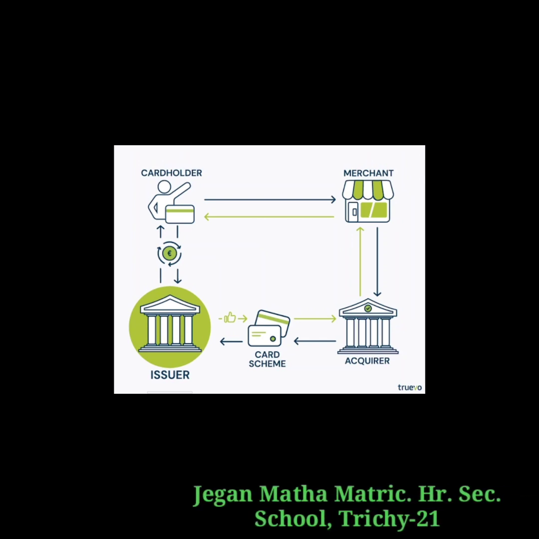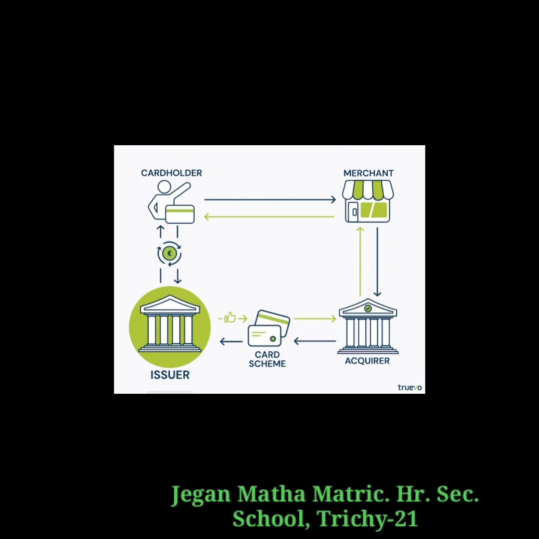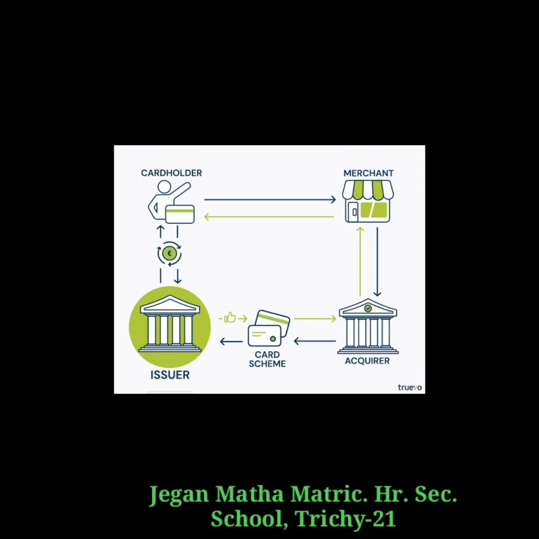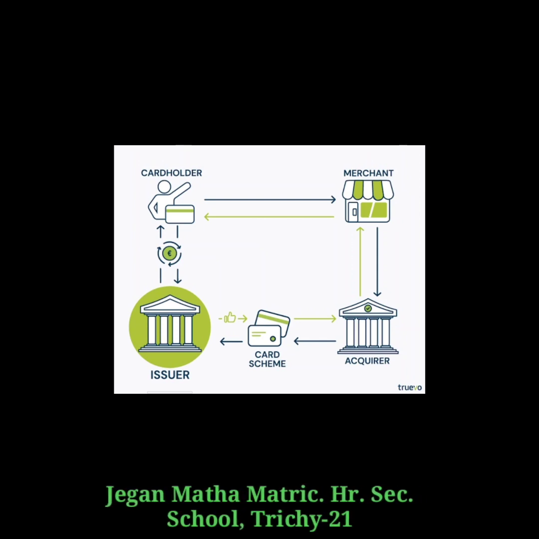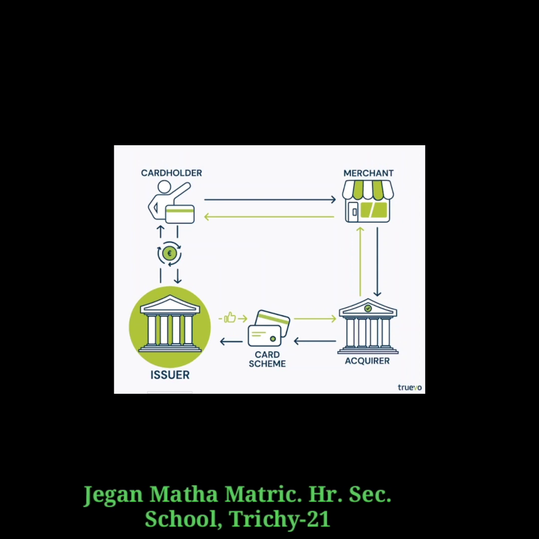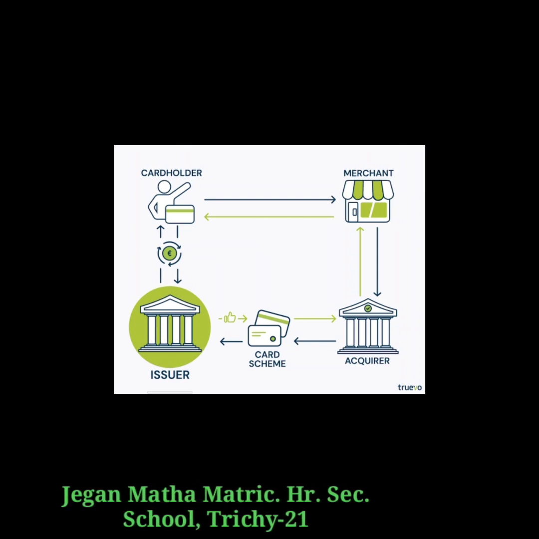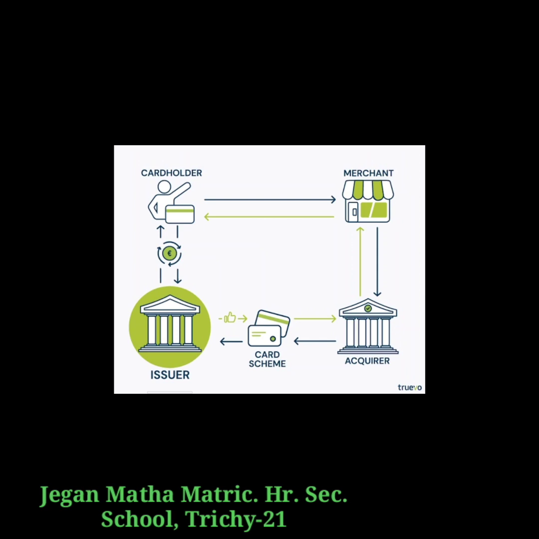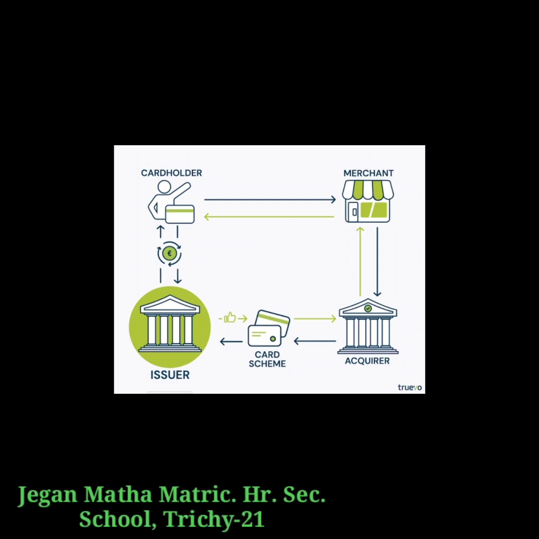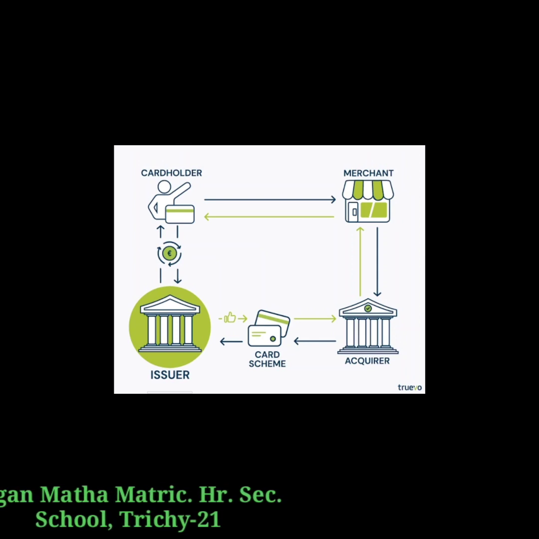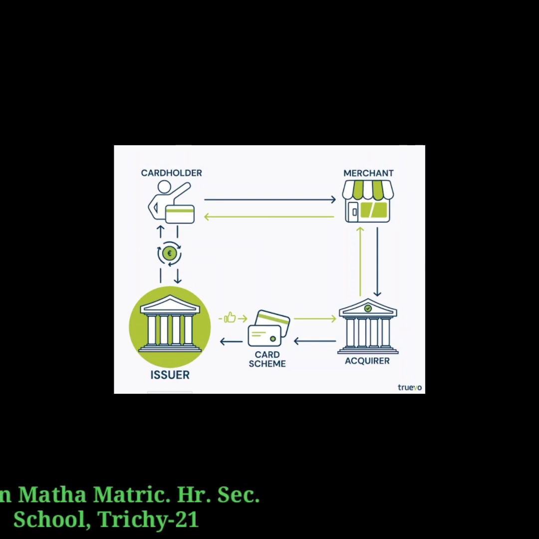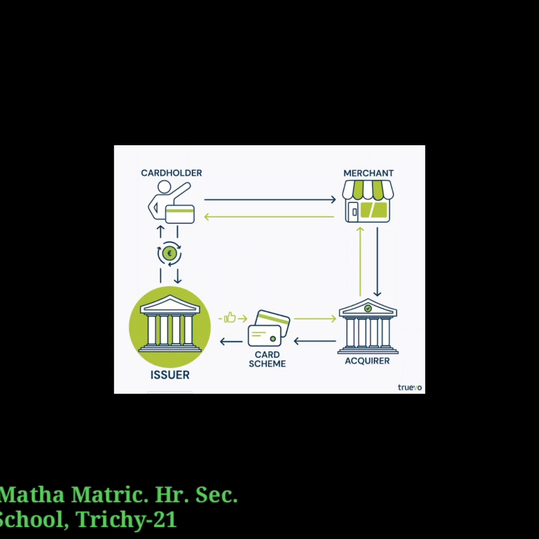So, I am going to explain the key players of a credit card transaction. The first one, the card holder. The card holder pays the merchant for a purchase with the credit card. The second one, the merchant sends the credit card details to the acquirer. Third, the acquirer forwards the credit card details to the credit card network. And the credit card network requests a payment authorization from the issuing bank. And finally, the bank will receive it and then process it.